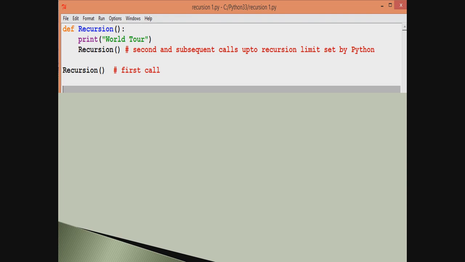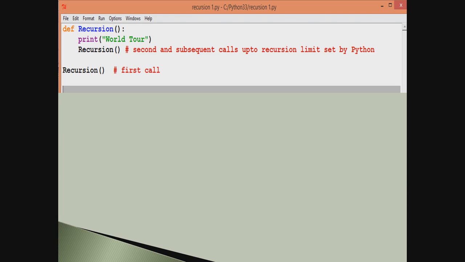Students, if the same code had been written in C or C++, this would have been an endless loop. That is, the recursion function would have worked an infinite number of times, and we would have to intervene, either by pressing Control-Break or in some other way, to stop the execution of recursion in C or C++ or many other languages.